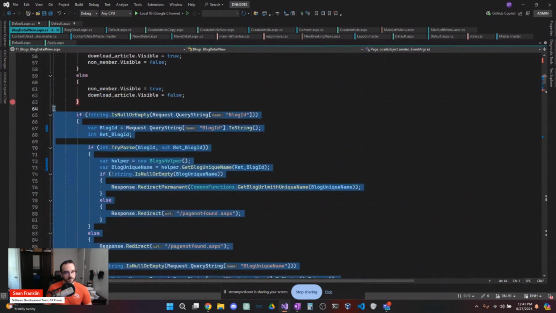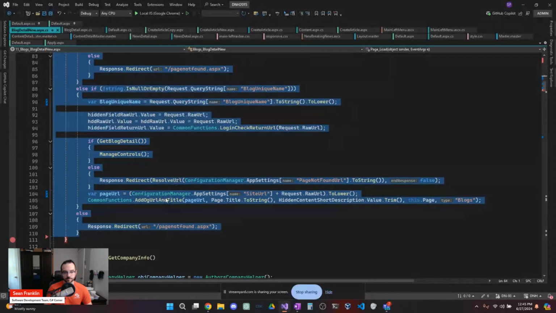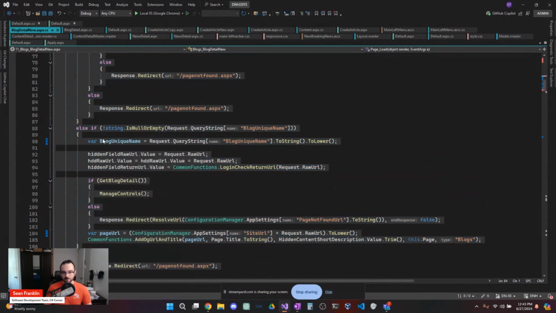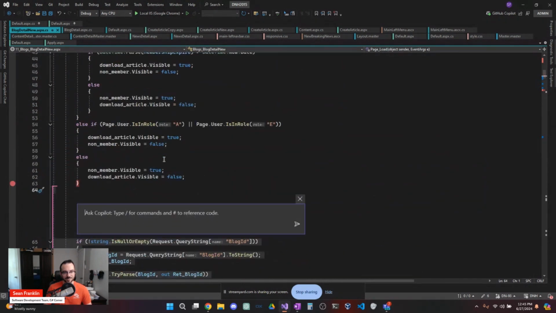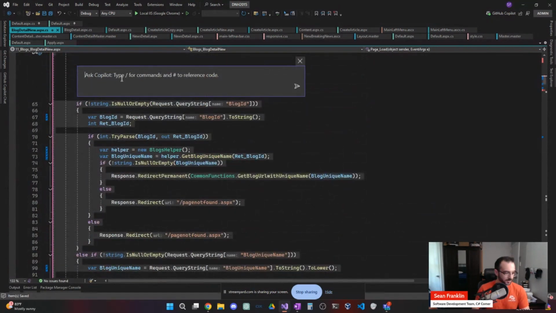The variable names don't look great, so I'm just going to select Ask Copilot. We have capital letters here in the local variables, which isn't a best practice. Bear with me, I have a lot of stuff running on my PC here, so it might be a little bit slow here and there. So I'm just going to say, can we simplify this further?